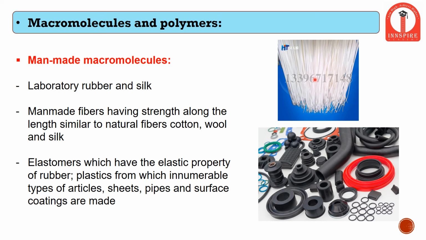Another example is rubber. As we know, in earlier times rubber was obtained from plant sap. When a plant is cut from its bark or stem, it releases a certain sticky substance that is called rubber. But when this rubber is mixed with sulfur, it gives an elastic property to the rubber to stretch. So this is a man-made process. Therefore, the macromolecules formed here are man-made macromolecules.